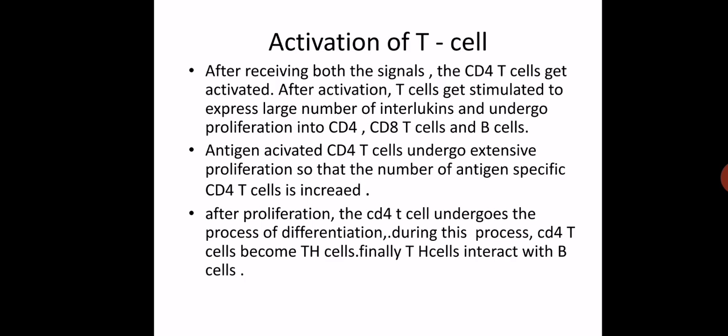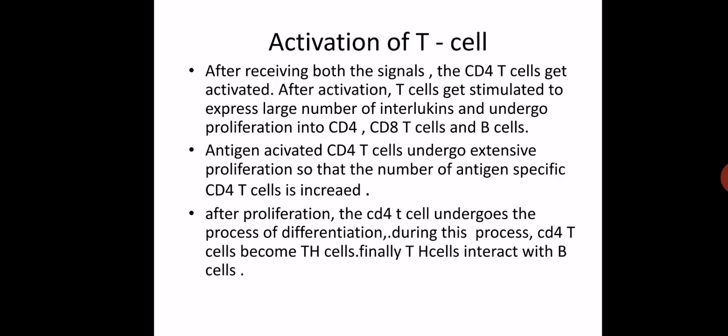So the antigen activated CD4 cell is going to undergo proliferation, so that the number of antigen specific CD4 cells will increase. CD4 cell means T4 cell. T4 cell means T helper cell, which is going to activate the B cell.